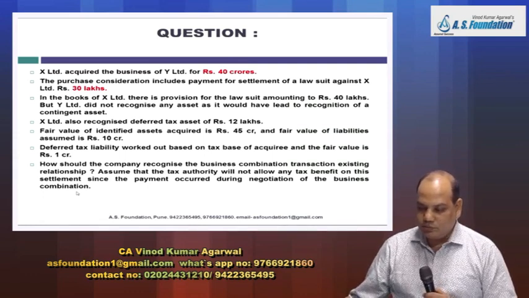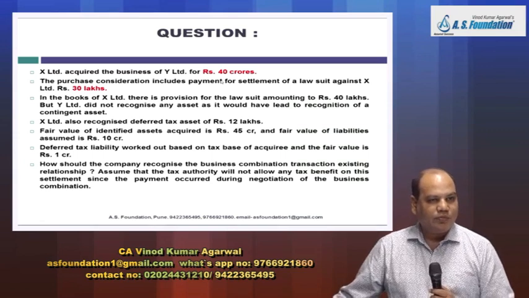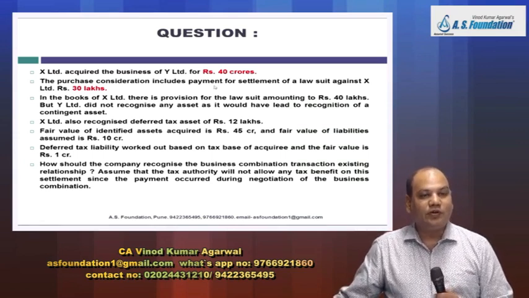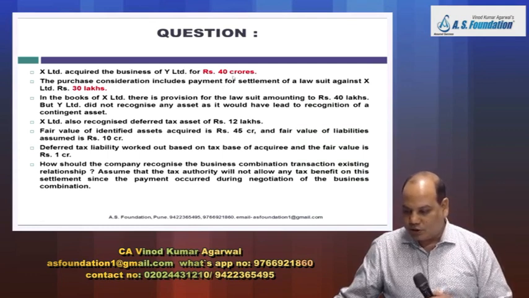So what I'll do, this total consideration paid is 40 crore and out of that we have recognized in our book 30 lakh. 30 lakh is towards this settlement. So this 30 lakh will be deducted from 40 crore. So the amount paid towards consideration is how much? 39.7. So consideration paid will be treated as 39.7.